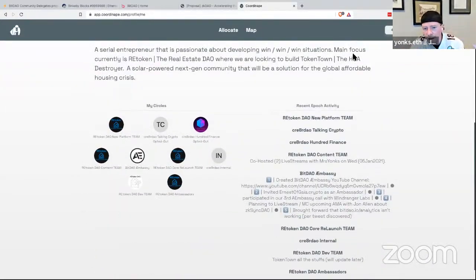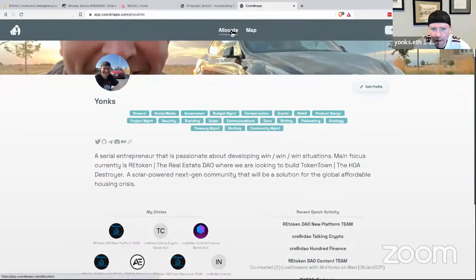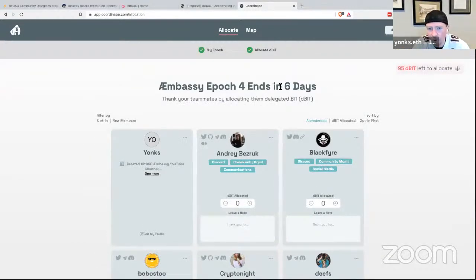So whenever this epic ends, and I think right now we're on a bi-weekly epic, right now it ends in 6 days. So whenever this ends, then that will be allocated based upon the calculation that occurs.